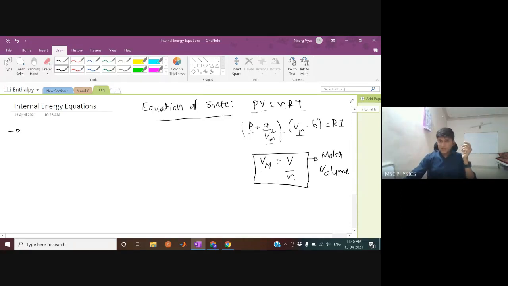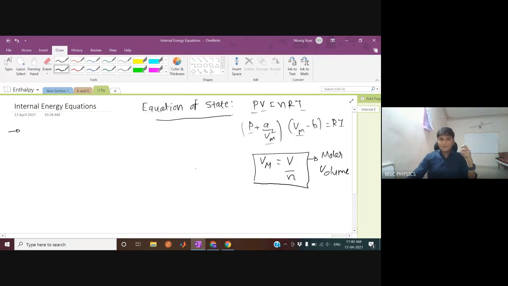So this is the van der Waals equation of state, and this is the ideal gas equation of state. Equation of state means we are just relating those state variables with each other. There are many equations of state. And you know how useful the first equation, PV equals nRT, is, because we have used it on so many occasions. The second equation is not much useful for you for now, but it will be if you do research in this field, or if you are a chemistry student. But there are many other equations of state as well.